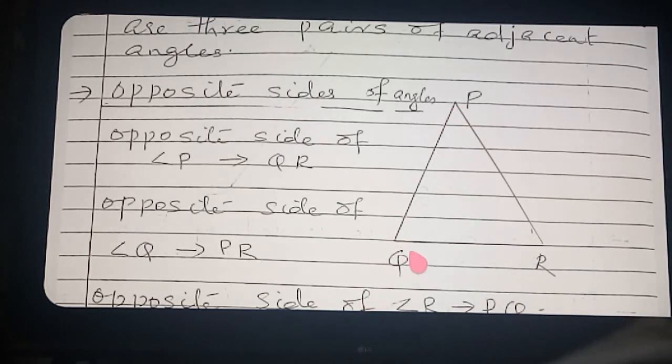Join these vertices P and Q. What will you get? PQ. So what is the included side of angle P and angle Q? PQ. Similarly, what is the included side of angle Q and angle R? QR. Join QR. What is the included side of angle P and angle R? PR. But the correct meaning is what? Included side means the common side of both the angles, the common arm of both the angles.